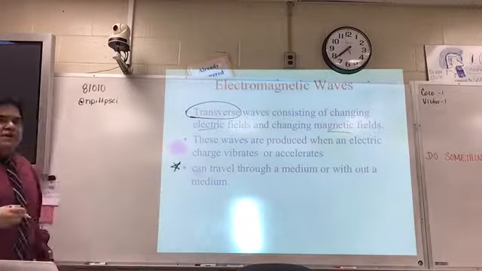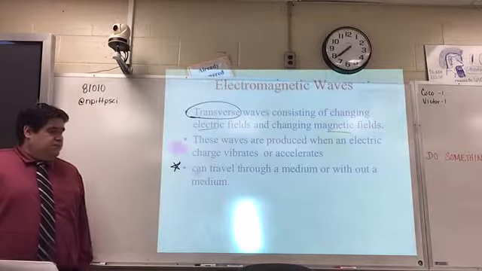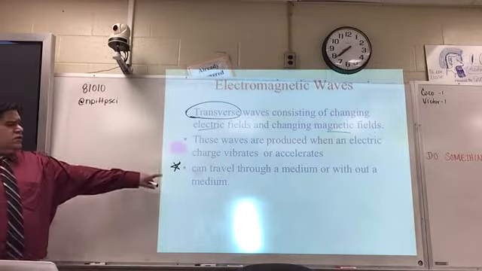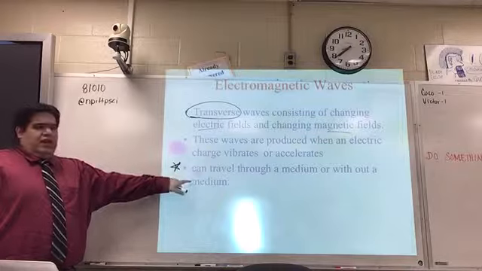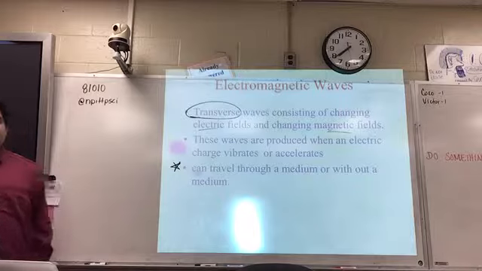So, an electromagnetic wave is going to look like the waves we've been quizzed on every day last week, with the highs and the lows, the amplitude and the crests and the troughs and the wavelengths. But the difference between the waves today and all the waves that we talked about last week is that the waves today can travel with a medium, like all the other ones, or they can travel without a medium. They don't need to have something to travel through. They can travel through nothing.